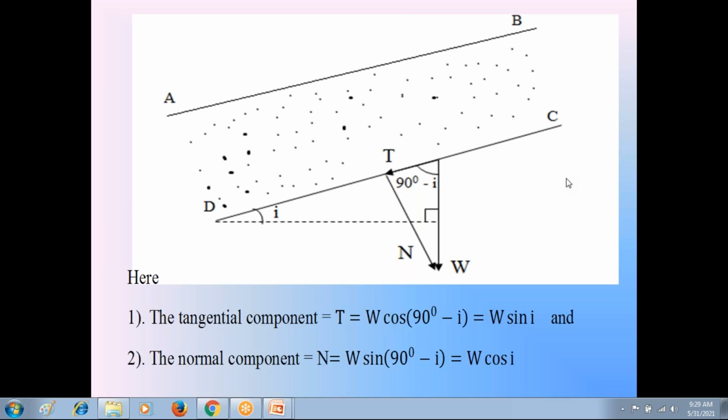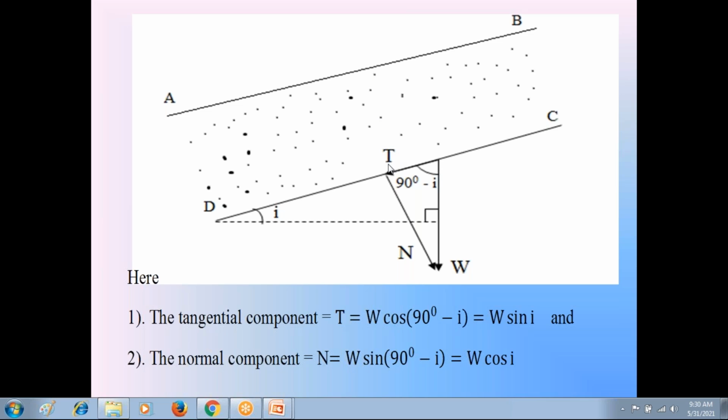Now, coming to this discussion, quickly I will finish it off. We resolve this weight W into two components. One is tangential component T, next one is normal component N. We must focus much on this tangential component. Check the direction of tangential component on the plane CD. This tangential component is acting in downward direction. This tangential component is parallel to the side slope.